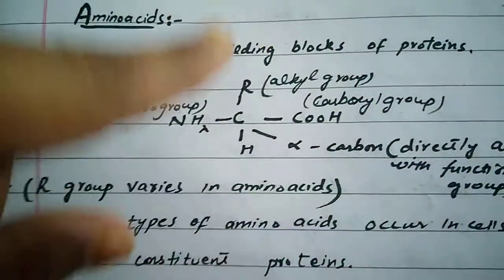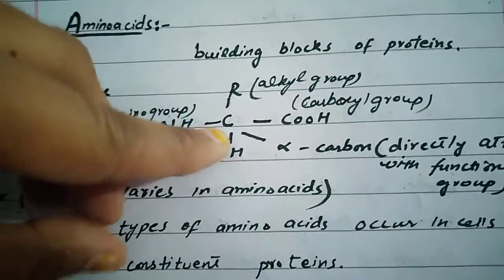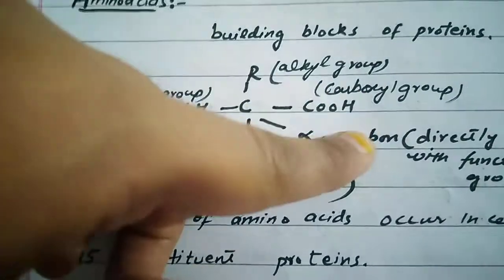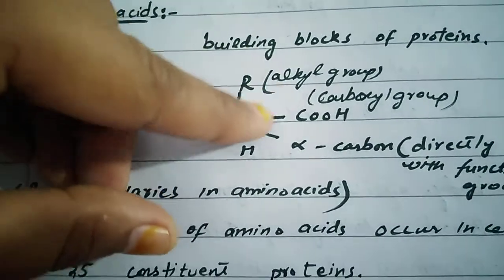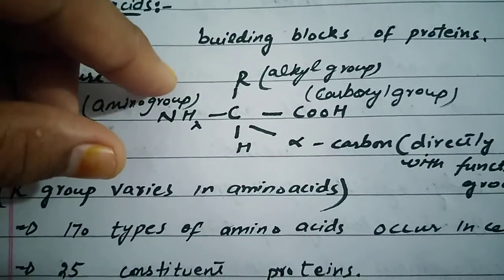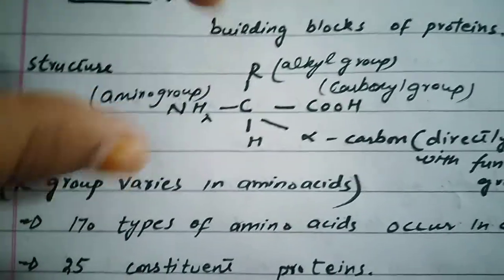Almost all amino acids have the same structure, the same basic pattern. One carbon atom is present, one hydrogen is present, one amino group is present, one carboxyl group is present. In different amino acids, this R group varies. Actually, the difference of amino acids is the variability of this R group.